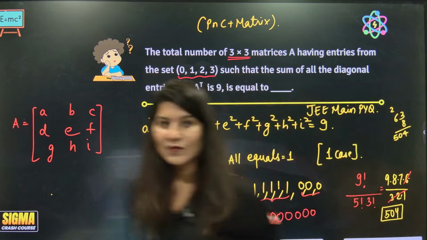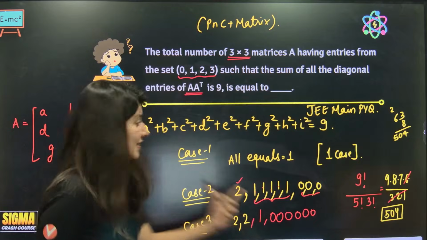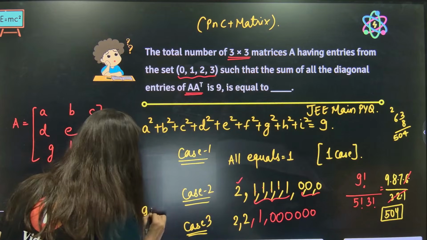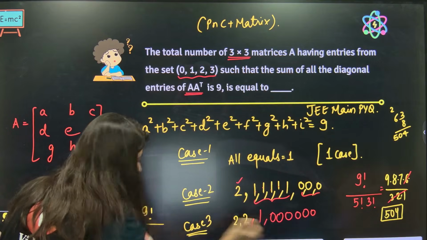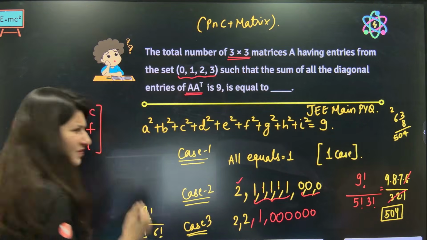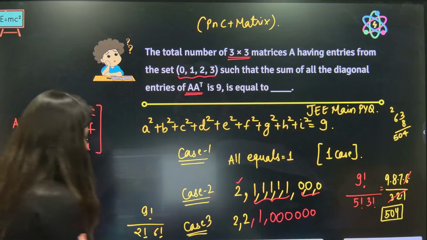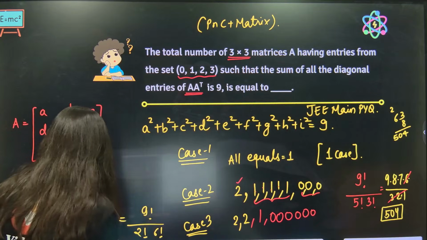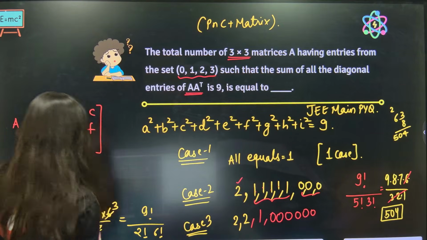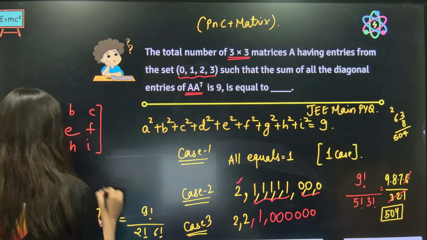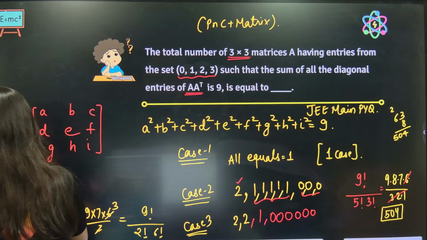Now 9 numbers, 9 places. So 9 factorial upon 2 factorial for the same 2s and 6 factorial for the same 0s. 9 into 7 into 6 by 2, so this is 3. 9 7s are 63, 63 into 3, 3 3s are 9.